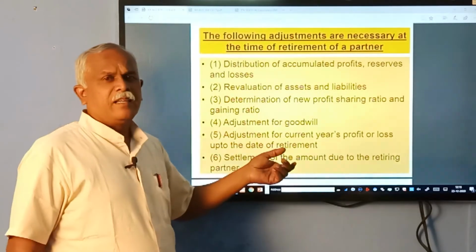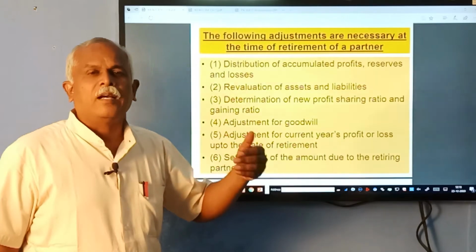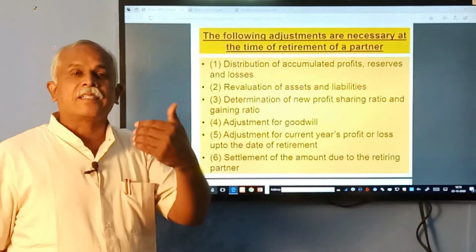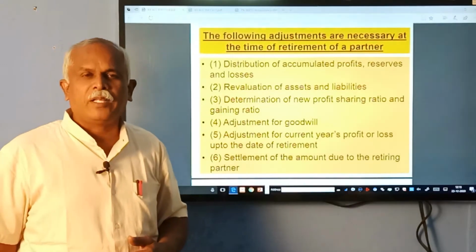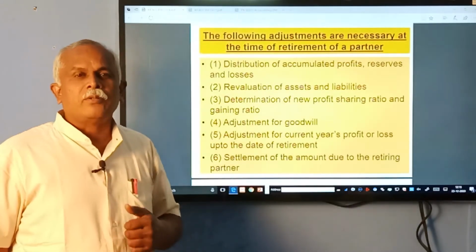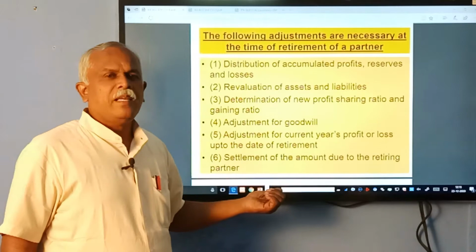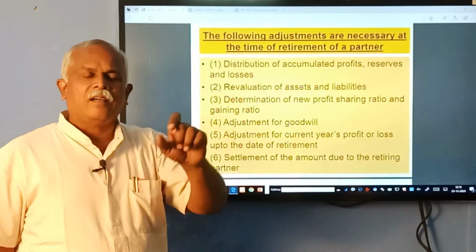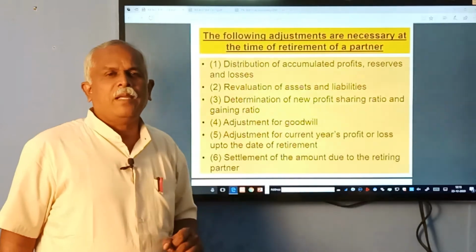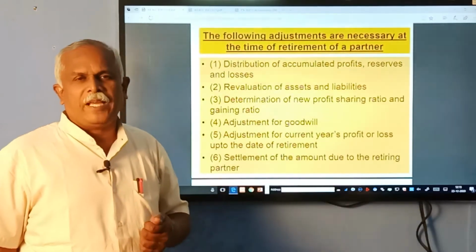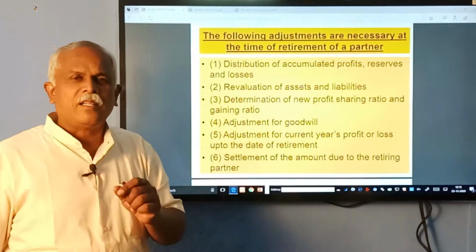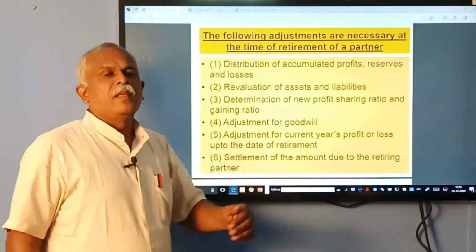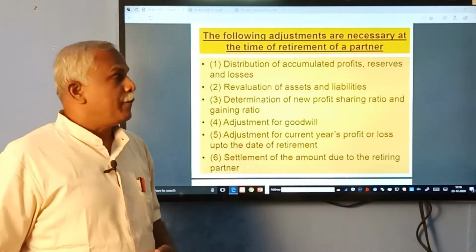And then finally, it is understood, an outgoing partner will not go empty handed. He has contributed capital, he has contributed his labor to the business. So, when he goes out, his account has to be calculated and some amount has to be paid to him. How are we going to pay? How are the continuing partners or the business going to pay the retiring partner? These are all the adjustments to be done.